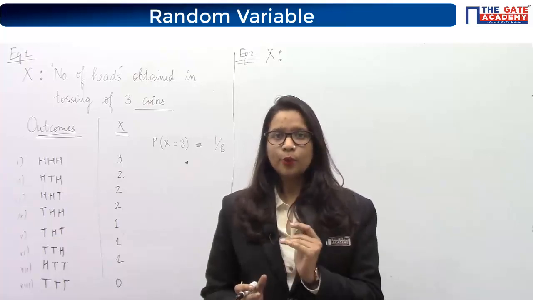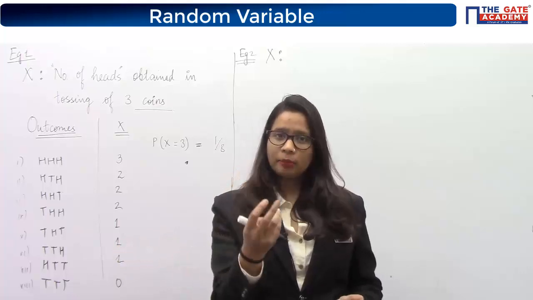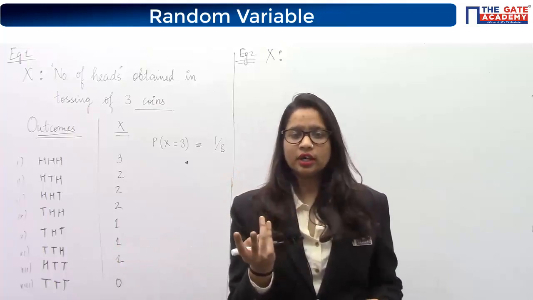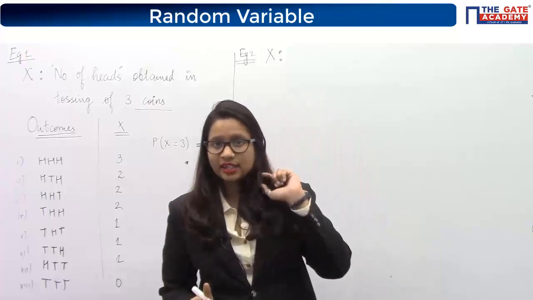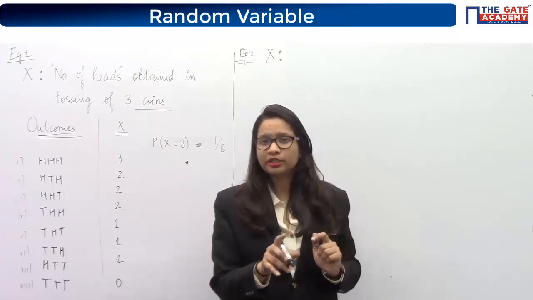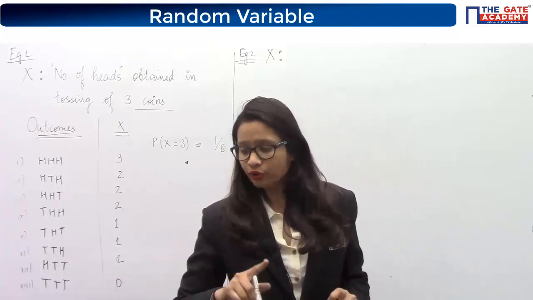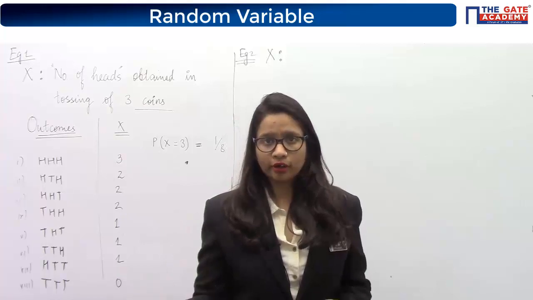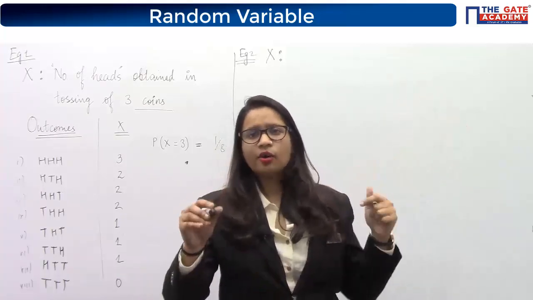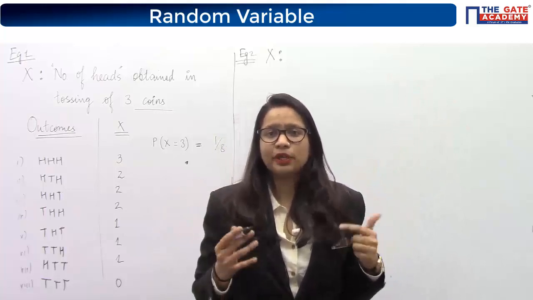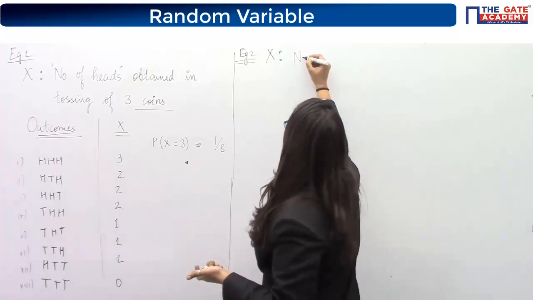coin is tossed. Why? Because if you choose x to be the number of heads, then obviously your number of heads will be either 0 or 1 only, because either the head will occur or not occur. That is the first thing. And second, we choose a random variable whose probability is required. Here the probability was required for the number of tosses to be odd. So if you do not define x to be the number of tosses, then how can you calculate the probability of x being odd? So that is why we define x to be the number of times the coin is tossed.